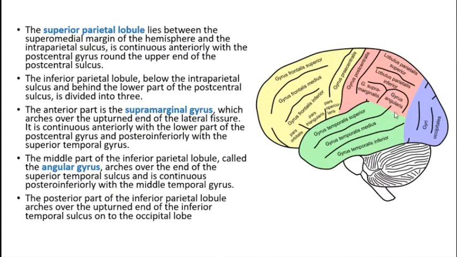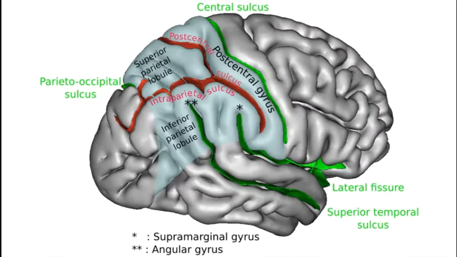So these two gyri can be very confusing. Just see a lot of pictures, and you will be able to identify them more and more. Like in this diagram, this is the ending of the sylvian fissure, and on top of that you have the supramarginal gyrus. And where you see the superior temporal sulcus, on top of it you are able to see the angular gyrus.